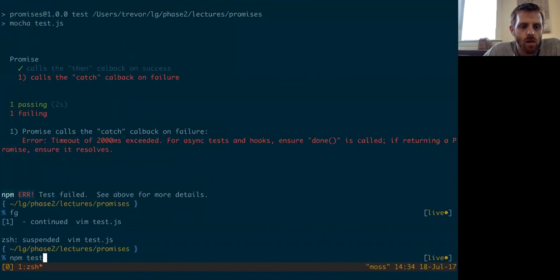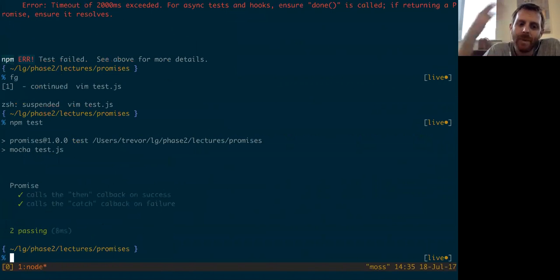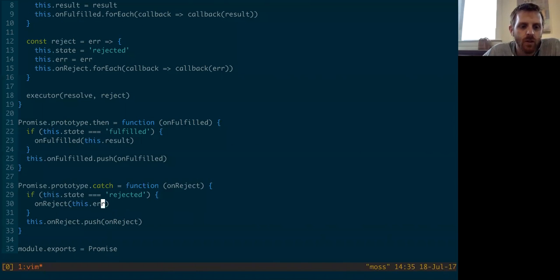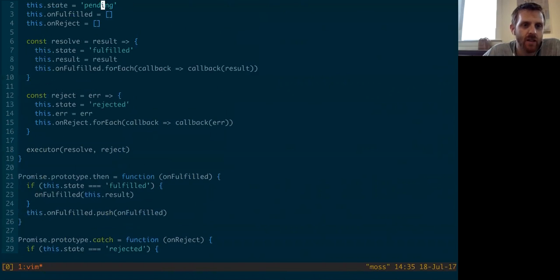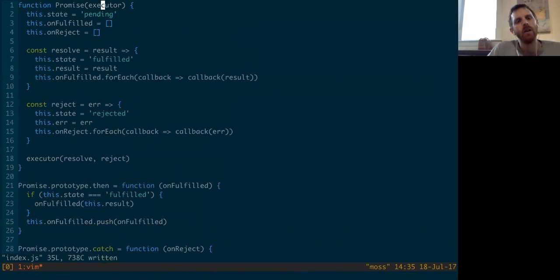Tests are passing. So that in 35 lines is the promise library. Now, if you look at the documentation on MDN for promise, you'll see there's also some handy, what I would normally call class methods for promise, where you can say promise.all and pass in a whole bunch of promises at once, and it'll run them all at once.